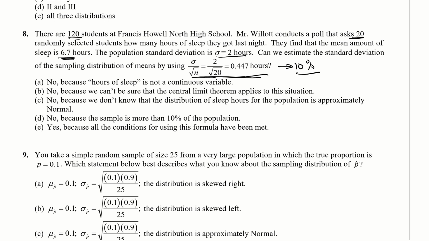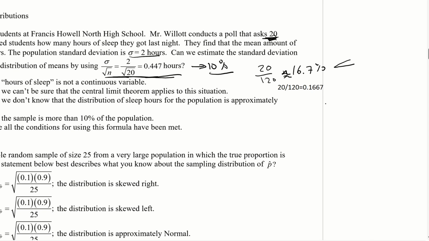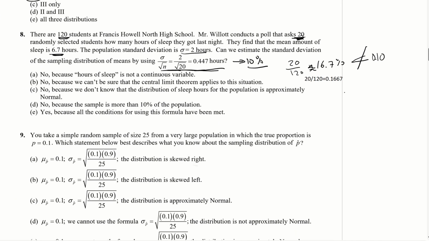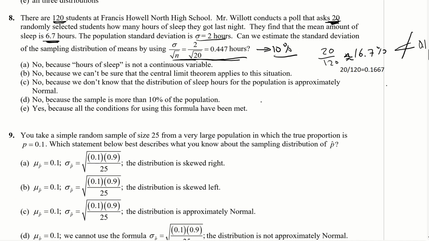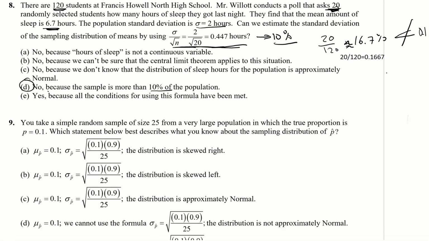So in this case, we have 120 students in the population. That's what they said, there's 120 students at the high school, but you select 20 of them. Well, 20 out of 120, that's 16.7% of the population, which is not less than 10%. It has to be less than 10% of the population. And therefore, we cannot. So the answer is no, because the sample is more than 10% of the population. So the answer is D.